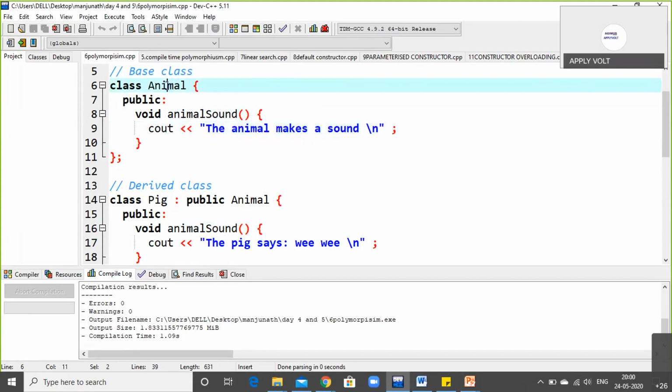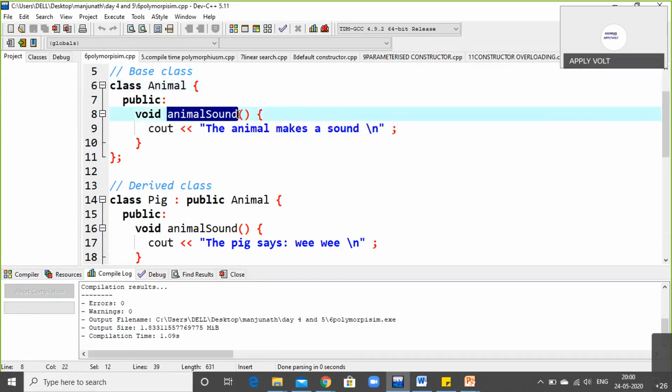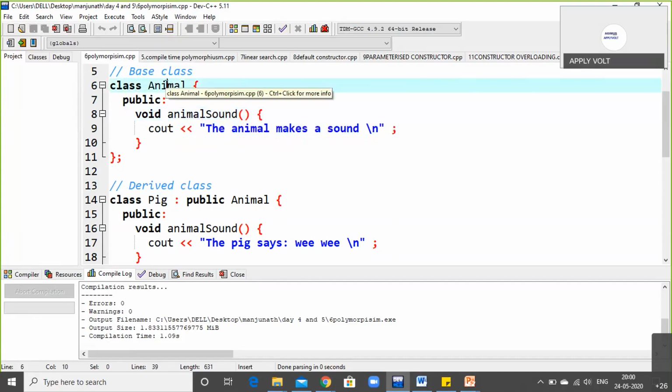So in this animal, I have taken animal sound. So void is a keyword, and the animal sound is the instance of this animal base class. And one more question is, why do we have to write \n? Good question, because when you don't use this \n, then what happens?